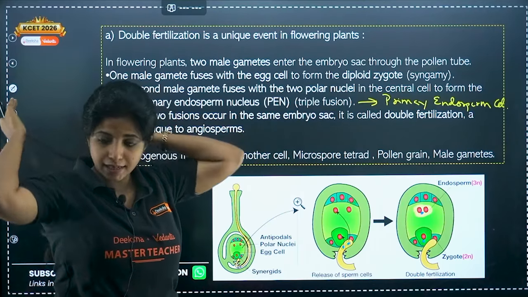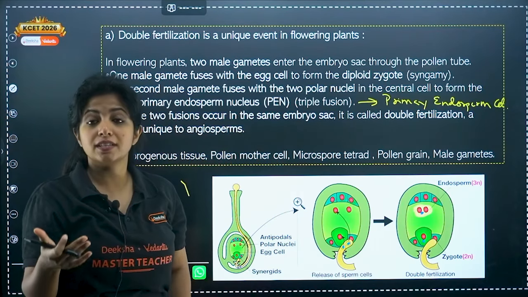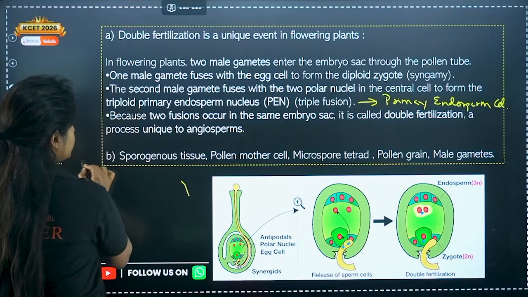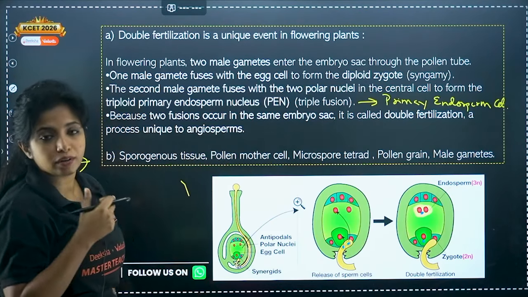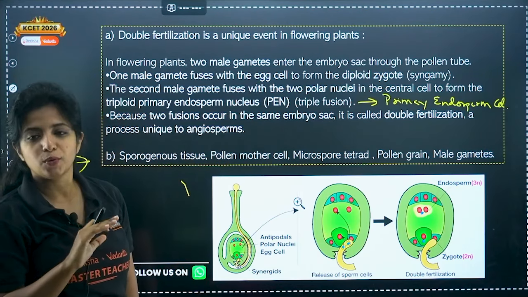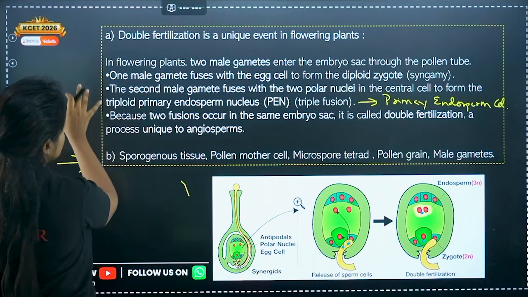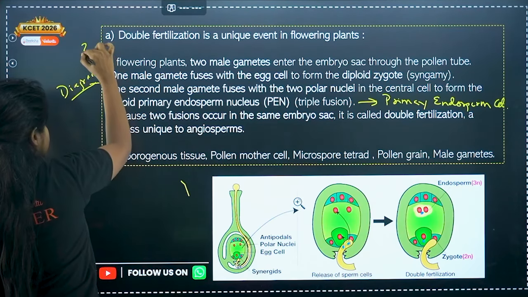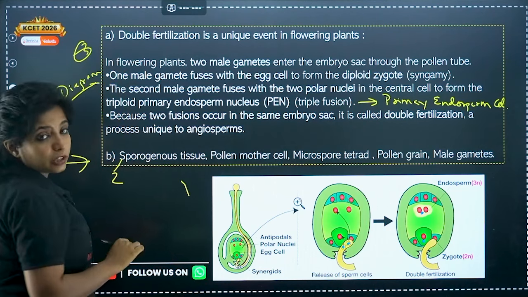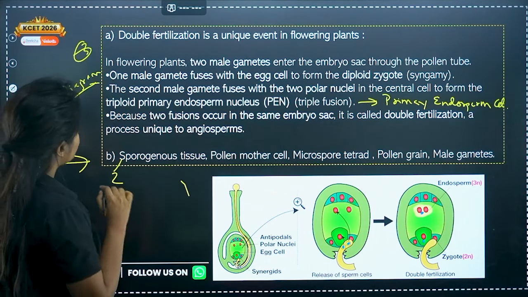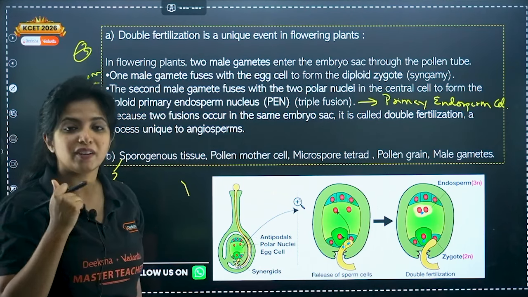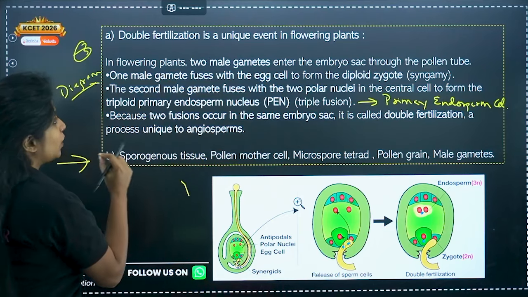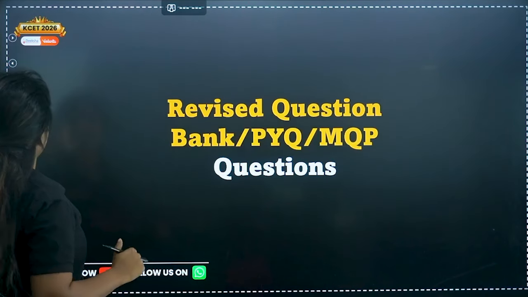It is not found in any other type of plants. You have different types of plants, one is flowering, one is non-flowering, such as gymnosperms. It's not happening in them. Okay. Now the second part of the question is where you had to arrange. We have already arranged it, so you need not worry. If at all you can, please make a diagram as well, because this is a 3-marker question and this might be a 2-marker question. It's a 5-marker question in total, right? So make sure you make the diagram and explain. You might get some additional marks. And please write your answer in points.